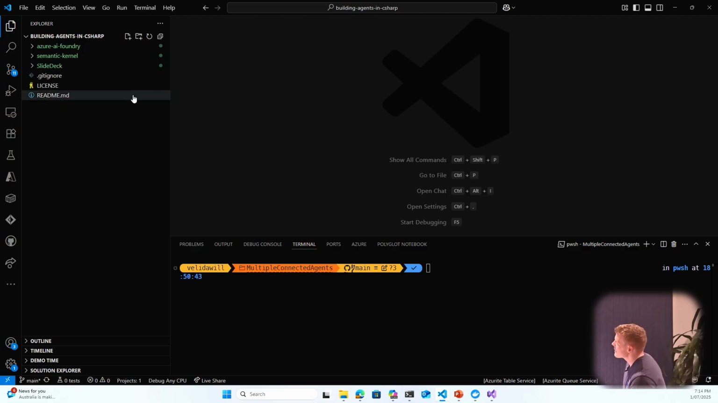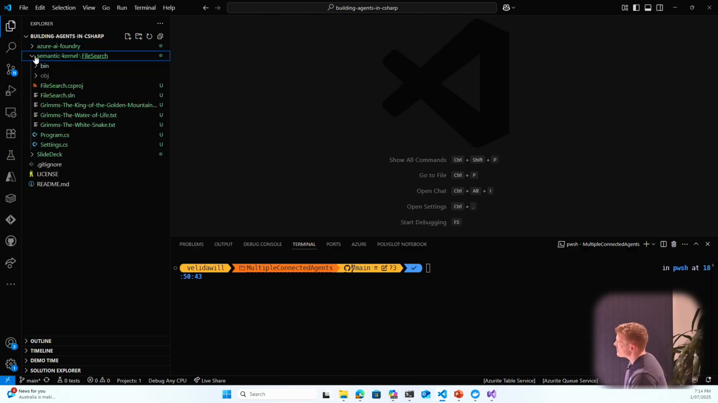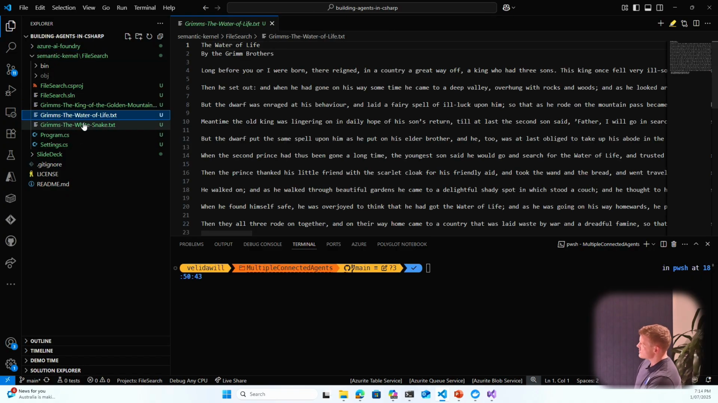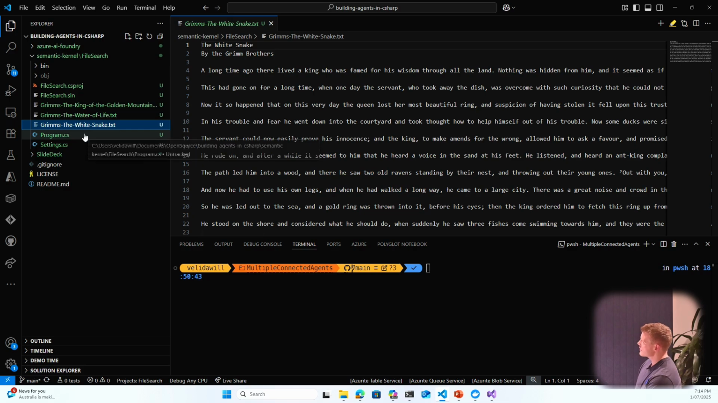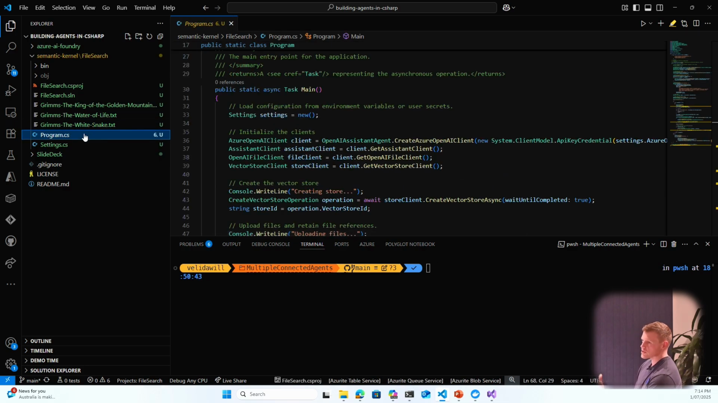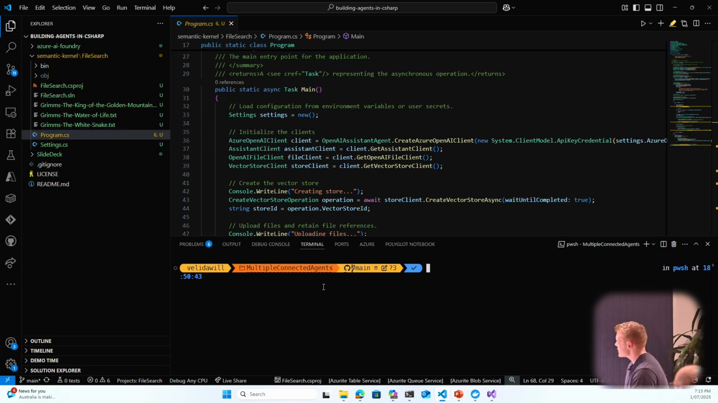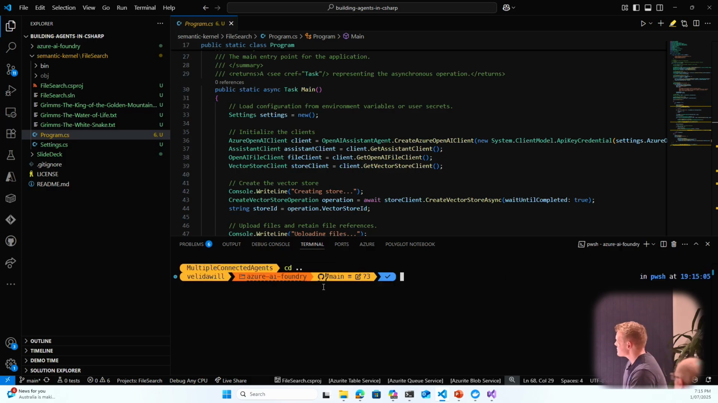Awesome, fantastic. Cool. So let's start with the Semantic Kernel. In this example, I've got 3 text files, and I'm going to use this agent to ask some questions about these documents. So this is really agentic RAG, or a very basic agentic RAG pattern here. I'll get out of multiple connected agents and go into Semantic Kernel.